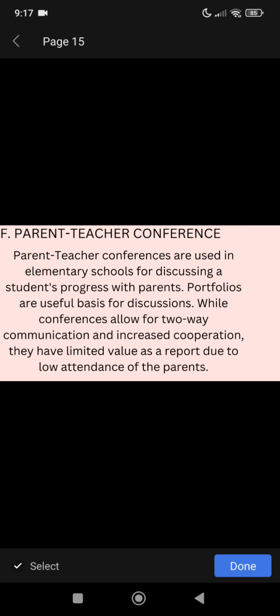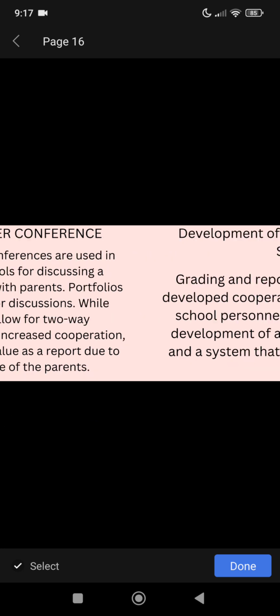F. Parent-teacher conference. The parent-teacher conference is used in elementary school for discussing a student's progress with parents. Portfolios are a useful basis for discussion, while conferences allow for two-way communication and increase cooperation. They have limited value as a report due to low attendance of the parents.